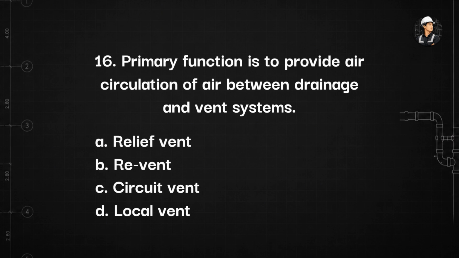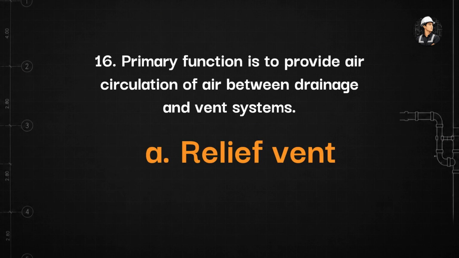16. Primary function is to provide circulation of air between drainage and vent systems. A. Relief vent. B. Revent. C. Circuit vent. D. Local vent. The answer is letter A. Relief vent. The primary function of relief vent is to provide circulation of air between drainage and vent systems.